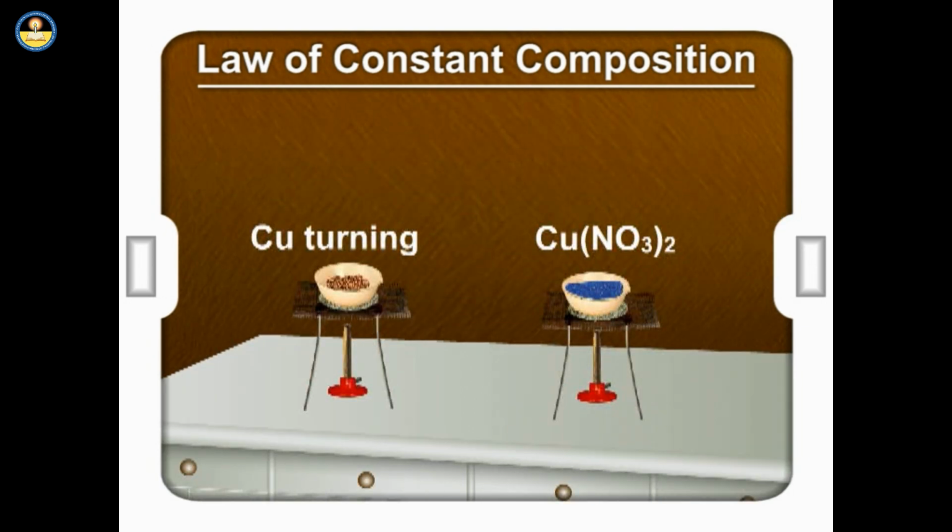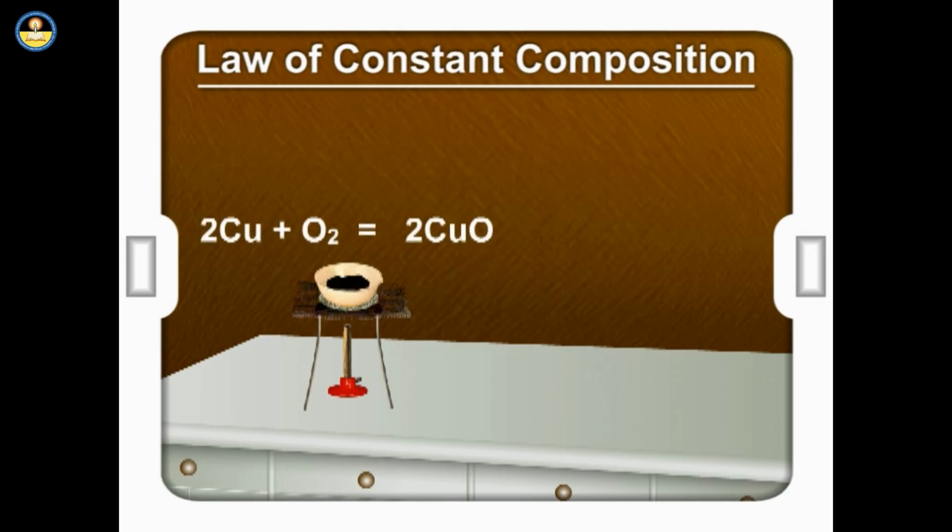In the second case, powdered copper and copper nitrate are taken into different crucibles and heated with the help of a Bunsen burner. In case of copper, we find that 2Cu plus O2 gives 2CuO. That is, copper combines with oxygen to form copper oxide.